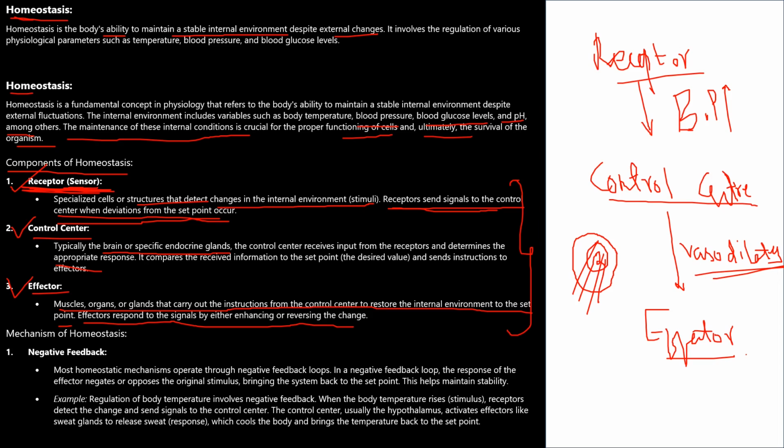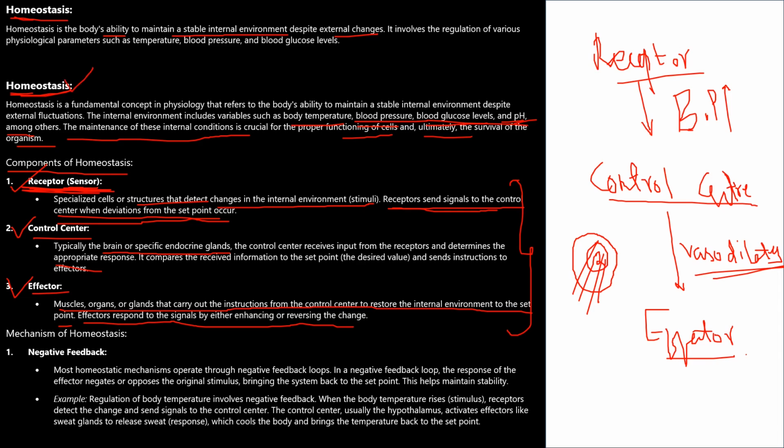Like this, everything in the body system works on homeostasis and feedback mechanisms. Almost all our body is working on homeostasis and feedback mechanisms. Homeostasis is important for maintaining body temperature, blood pressure, blood glucose levels, pH, etcetera.